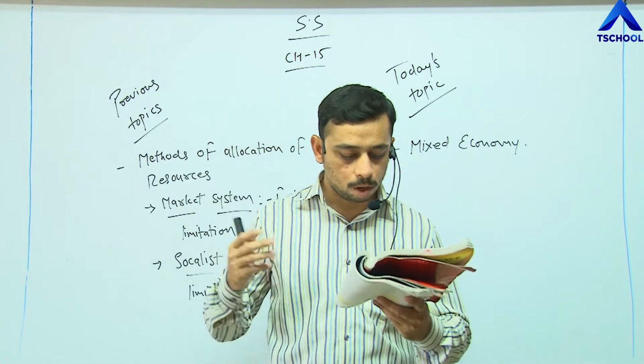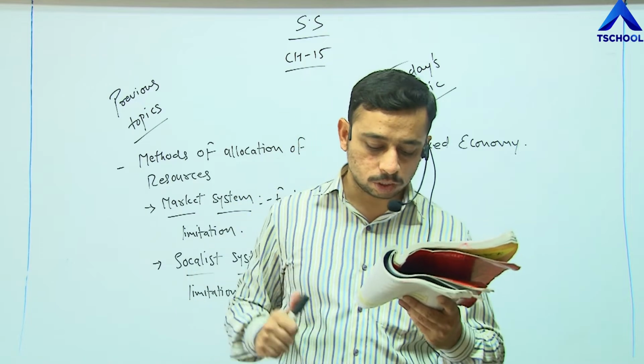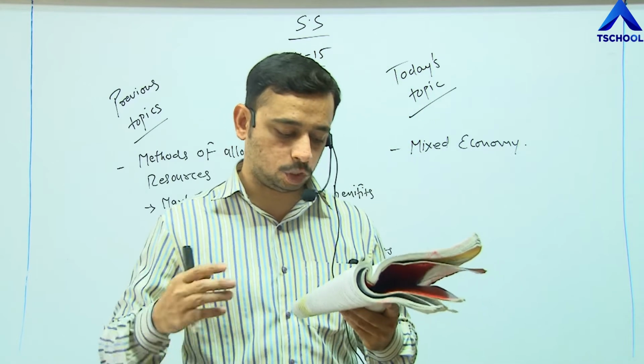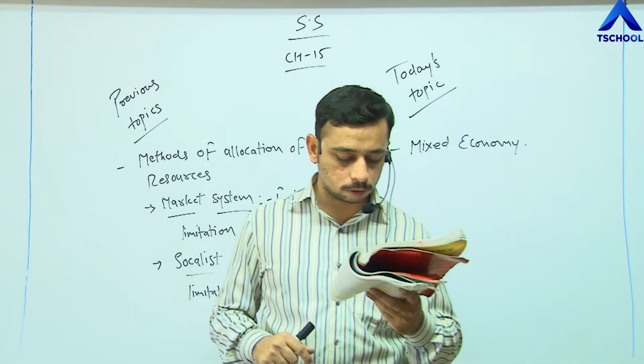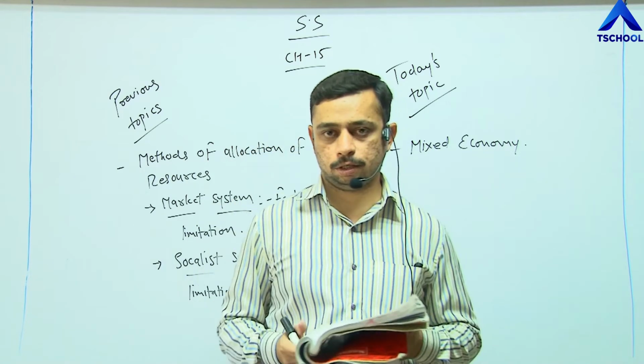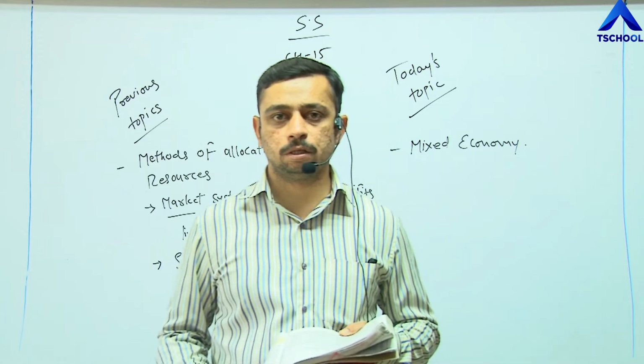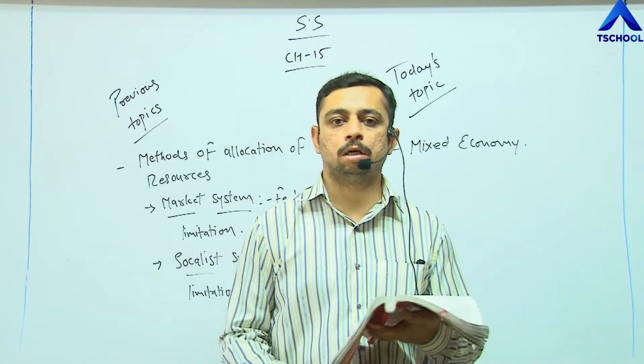I'm repeating that line again. Market system witnesses indulgence of planning elements and state interference, while socialist system witnesses economic relaxations and economic liberalizations, right? This is how we try to manage mixed economy.